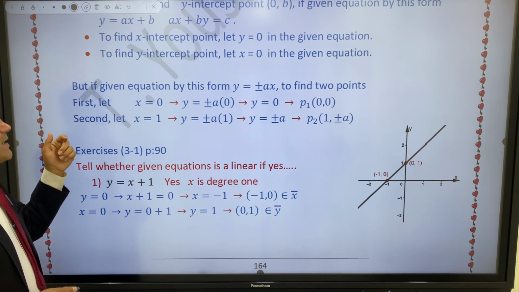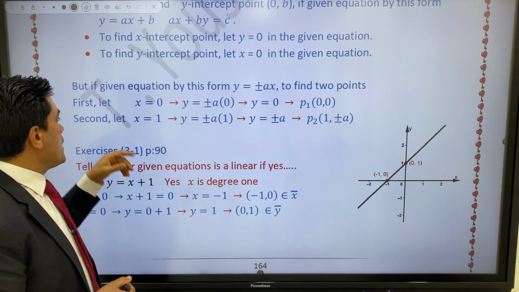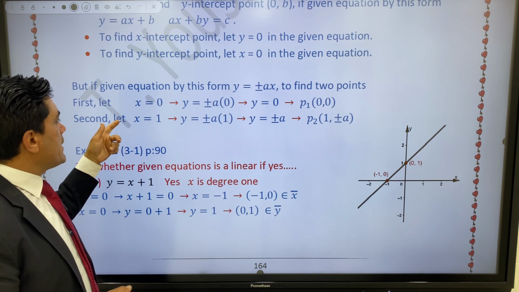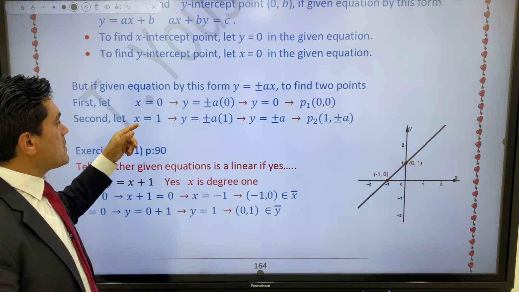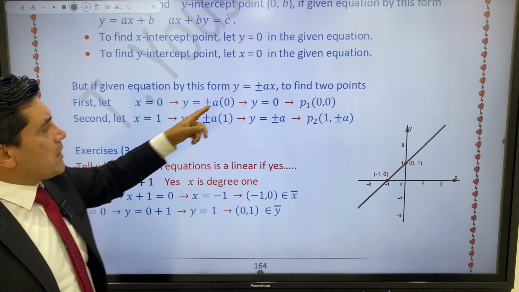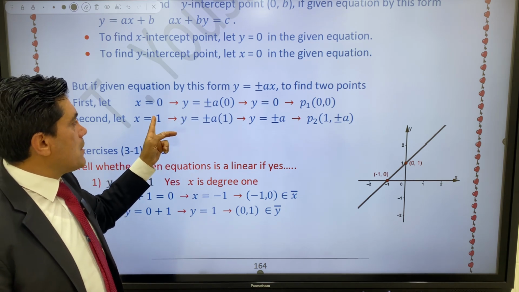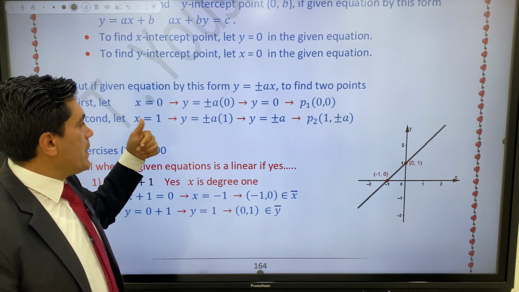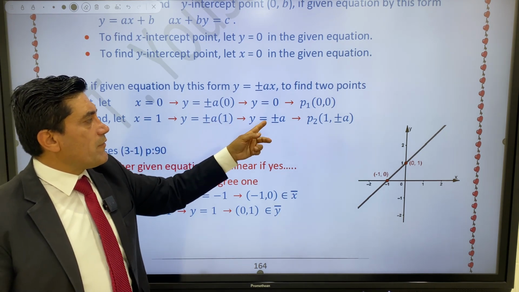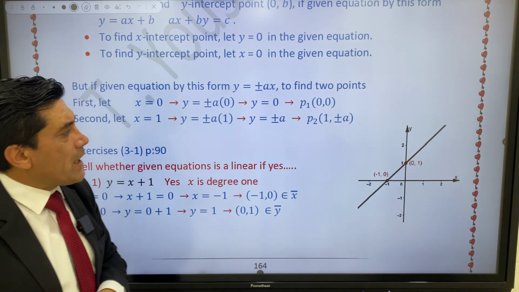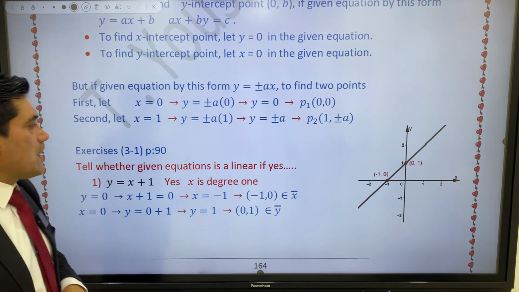To find the second point, you don't use y, just use x. Second step, let x equal 1. First step, x equal to 0. Second step, x equal to 1. When given an equation like this, when x equals 1, put 1 in place of x and find the value of y. For example, y equals b, or any number. So the second point is 1, and that value.